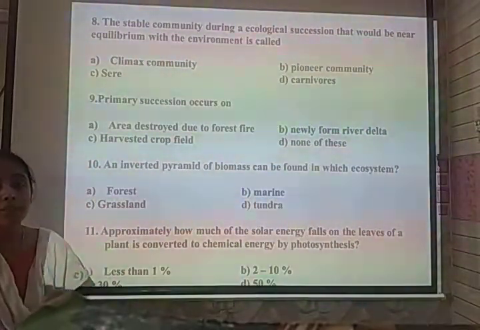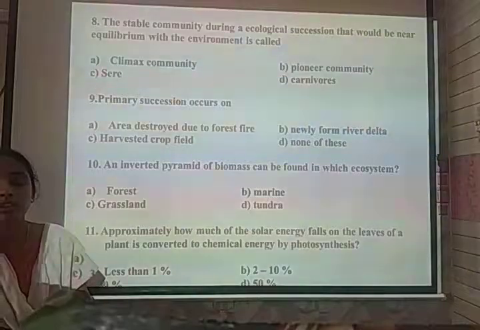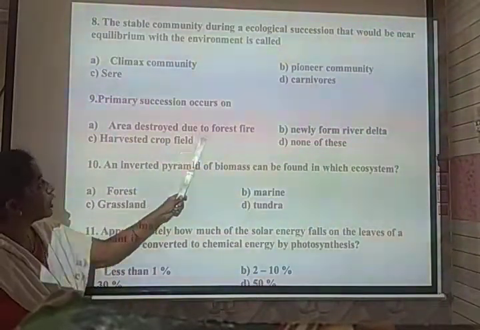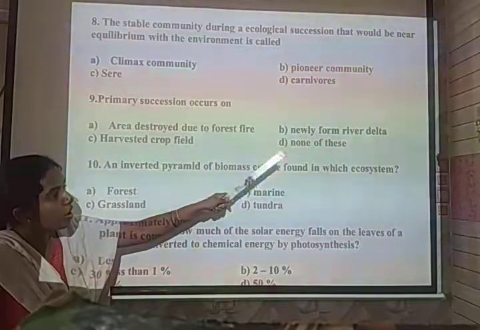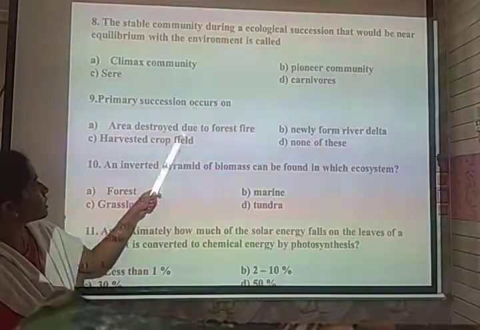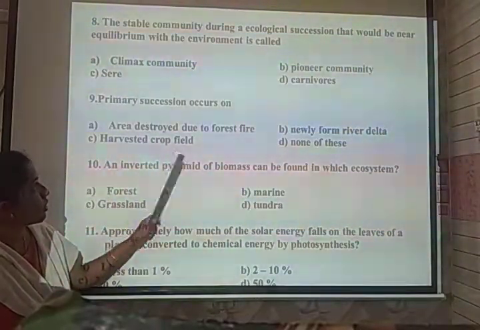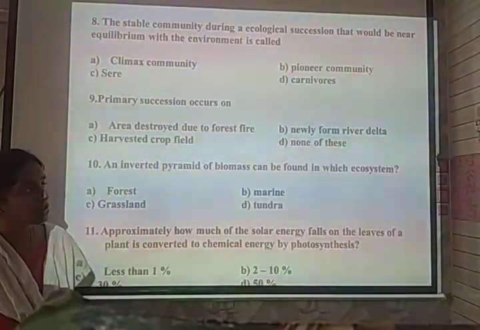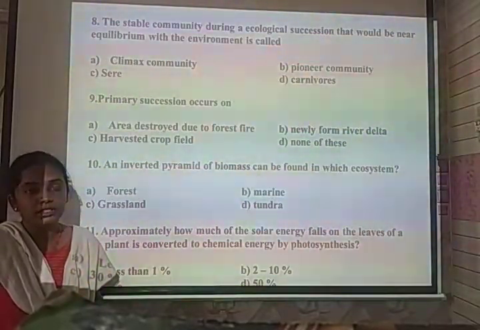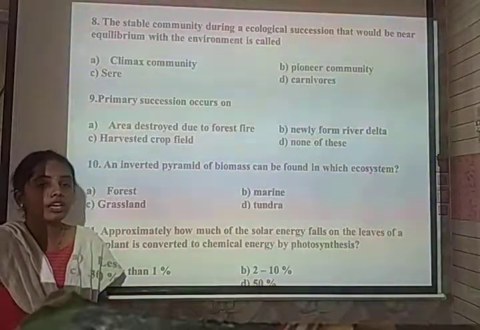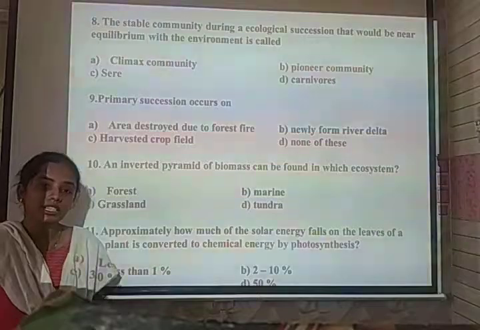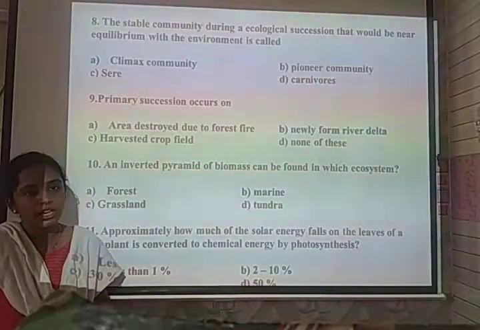So primary succession occurs in... Usually primary succession occurs in an area where living organisms have not ever existed. Here the options are area destroyed due to forest fire, newly formed river delta, harvested crop field, none of these. Area destroyed due to forest fire and harvested crop fields lead to secondary succession. But in a newly formed river delta, no living organisms existed. There, the first species that invades is called the pioneer species.